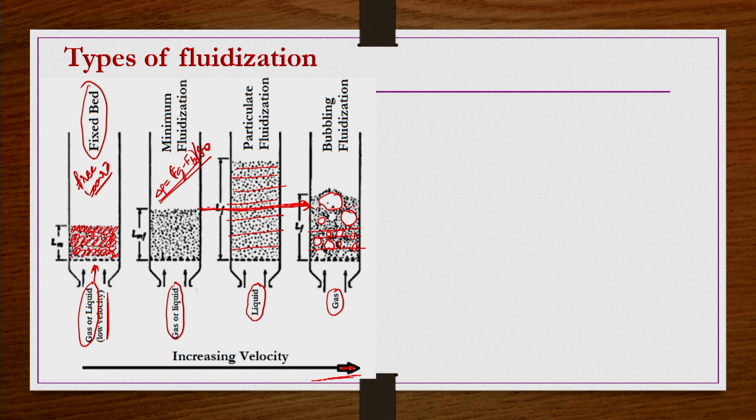The expansion of the bed is primarily taking place because of the rising of the bubbles or the voids, while the dense phase or the particulate phase is almost under similar conditions, at a similar height as in minimum fluidization conditions. That is what one can say from here. Okay. And then further, the bed density at any location within the bed is not going to be the same, it is going to be different from one location to the other.